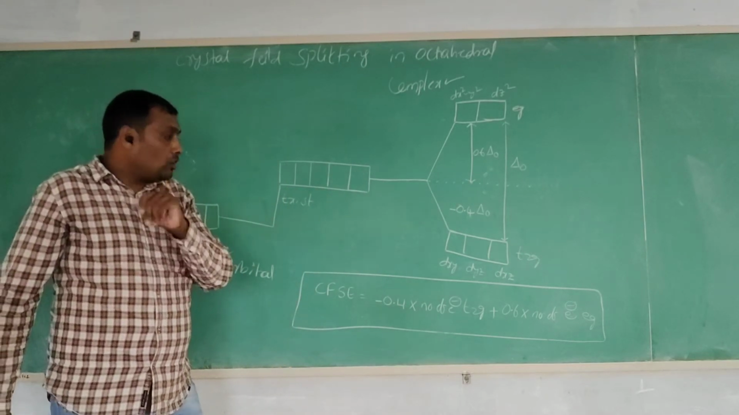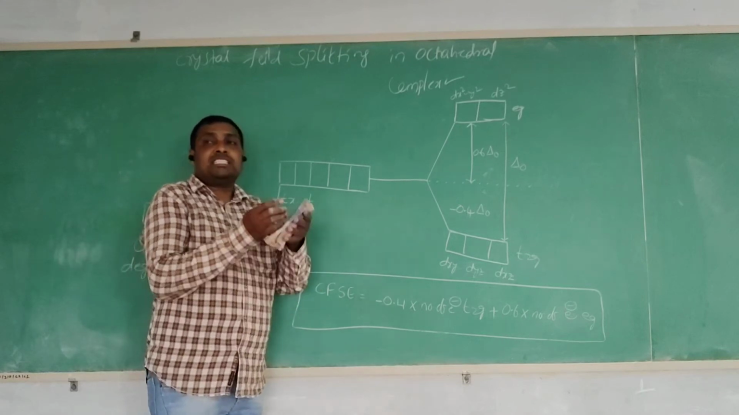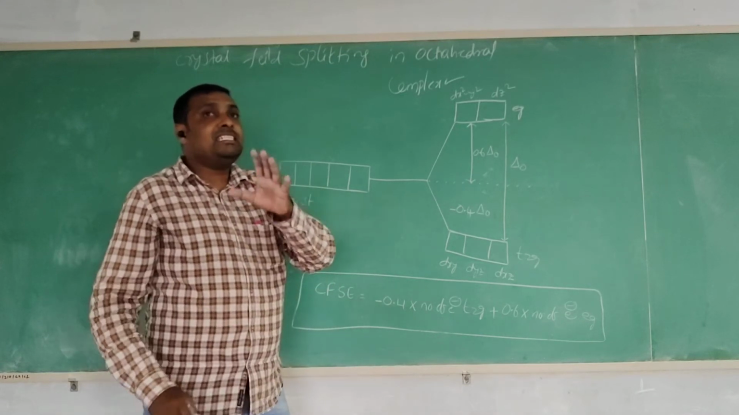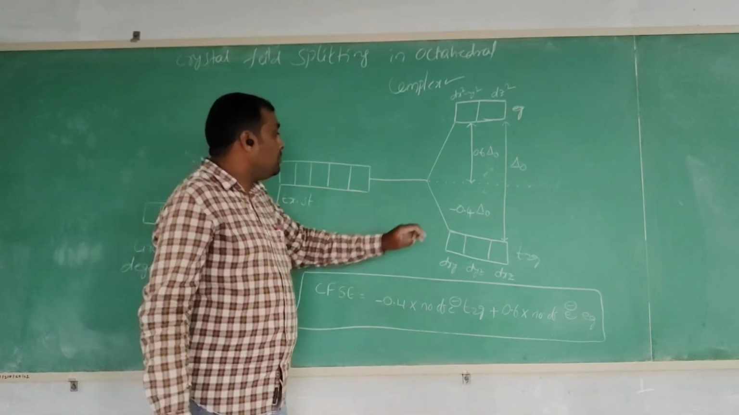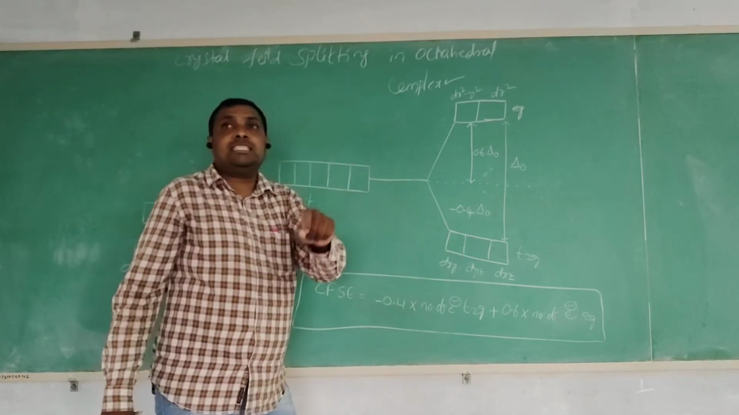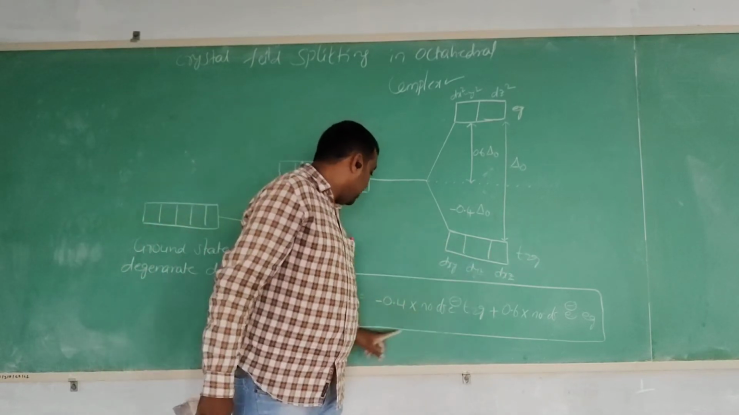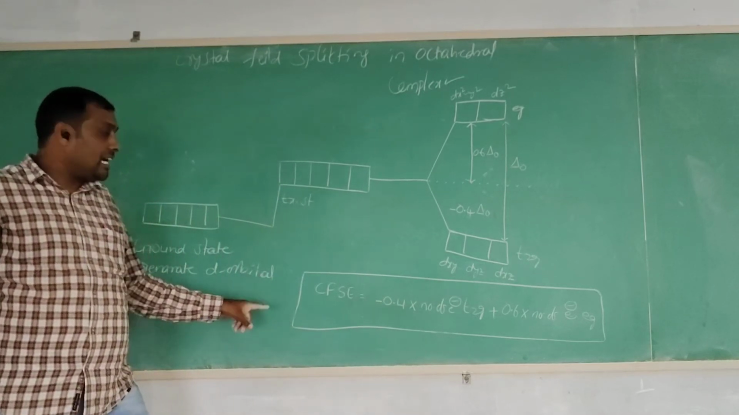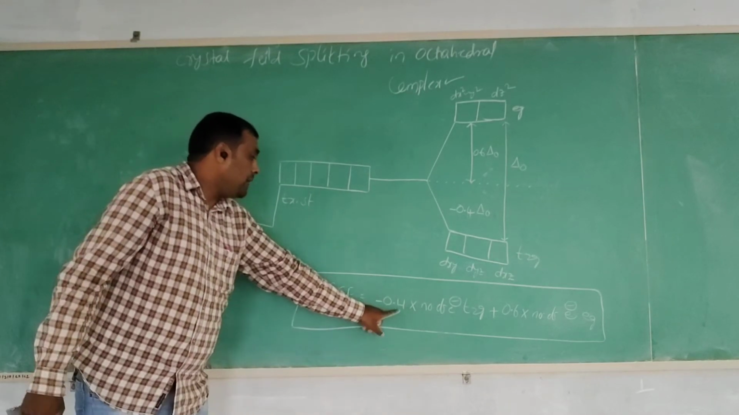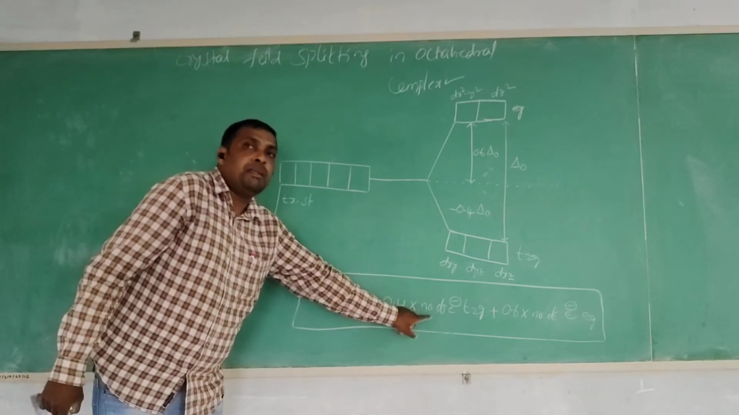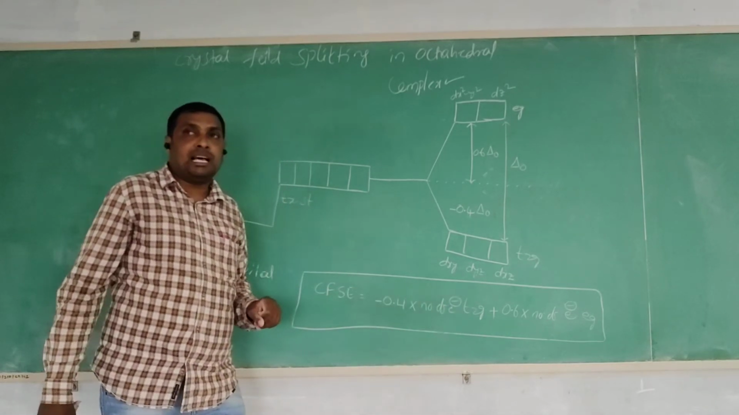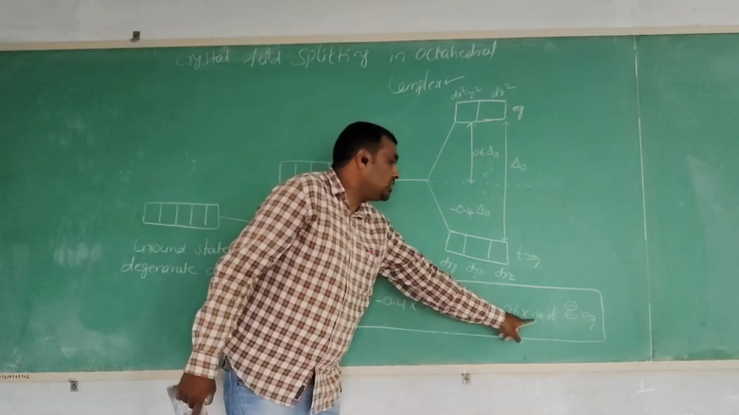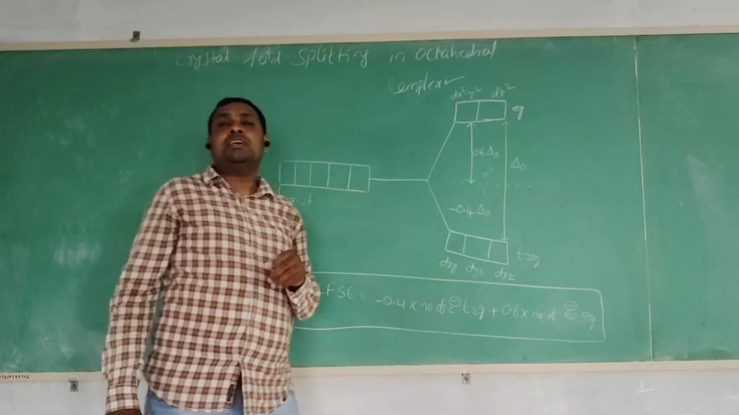And the third point: after the crystal field splitting, an energy difference is observed between the split orbitals. That energy difference is called crystal field stabilization energy. It is calculated by one formula: minus 0.4 into the number of electrons present in the T2g orbitals, plus 0.6 into the number of electrons present in the Eg orbitals.